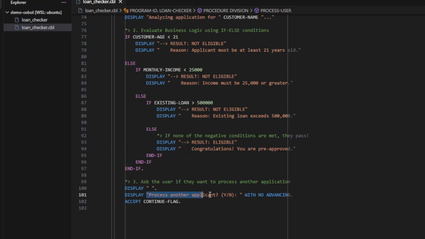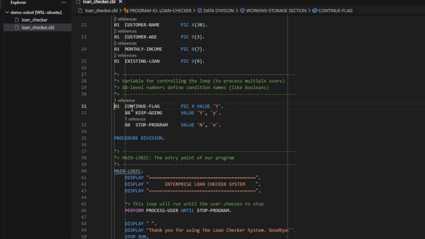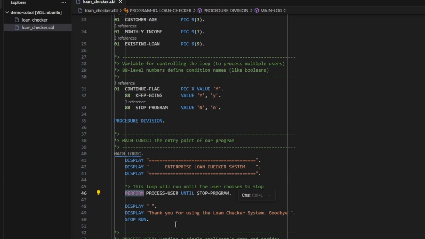This is where we exit or continue with the perform. Process another applicant Y or N, with no advancing, means it will not go to the next line when you type Y or N. It takes it on the same line. And whatever value you type, it's accepting in a continue flag. And we already saw continue flag has two values, keep going and stop program. So when you enter either small case or uppercase N on the terminal, it stops this perform and then you get this message.